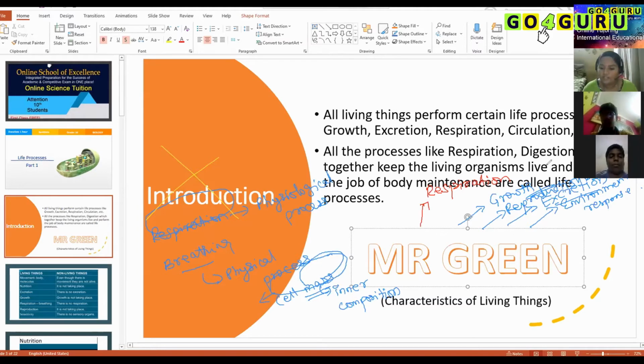There is a chance it will be affected. To protect against that, when the climate is colder, our body will increase the body temperature. That is the response. Here, what is the stimulus? The cold temperature is the stimulus.